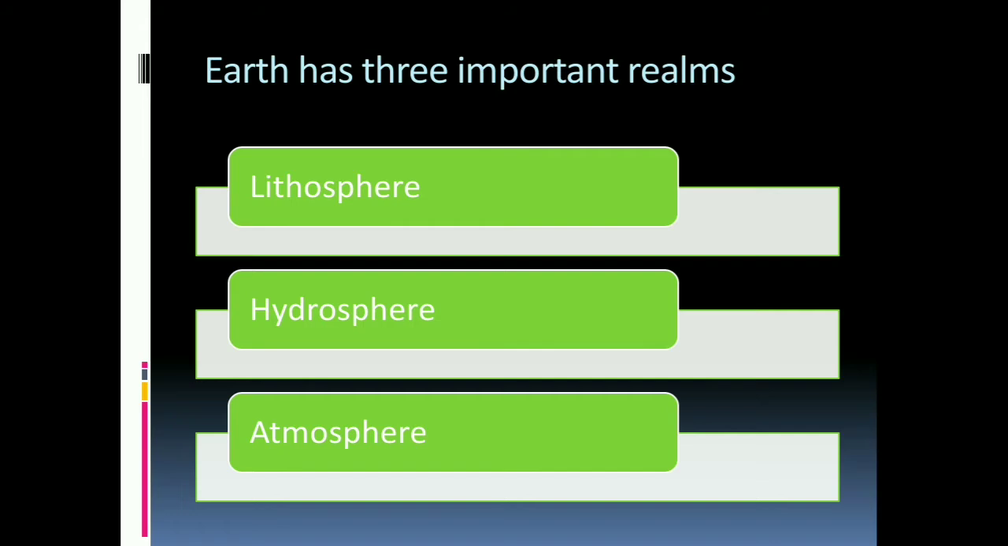Our Earth has three important realms. First one, lithosphere, second, hydrosphere, and third one is the atmosphere. Our Earth has water, land, and air. It also has the ideal temperature to sustain life. In this chapter, we shall study the realms, or the major domains, of the Earth.